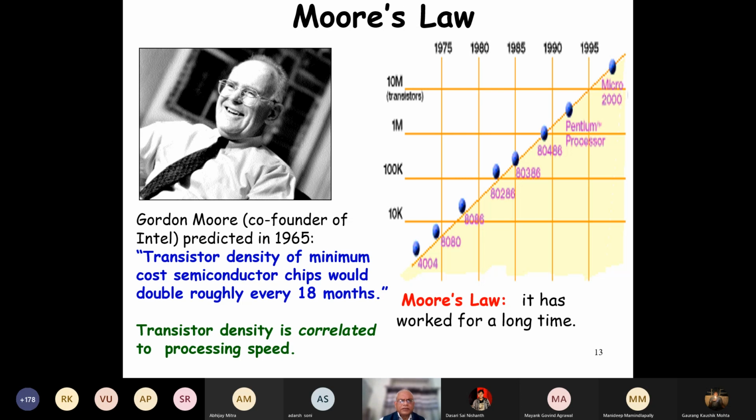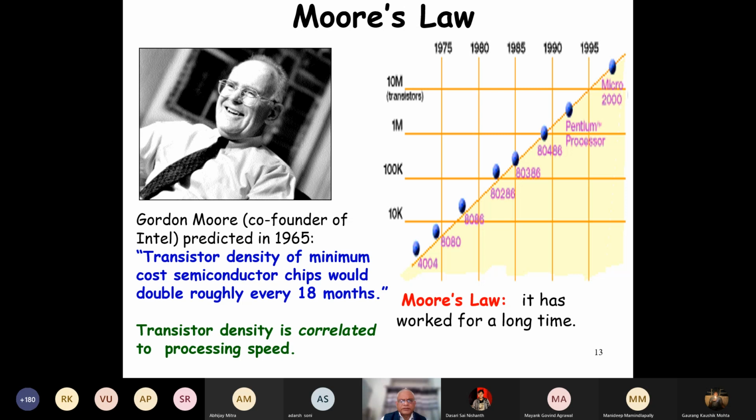And with his law, it is implied that transistor density is correlated with the processing speed. But why should transistor density be correlated to processing speed? I mean, if we have more transistors available, double every 18 months, how can the processing speed improve?